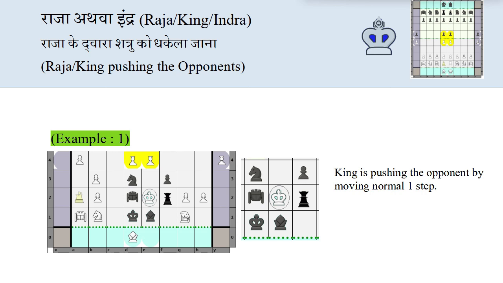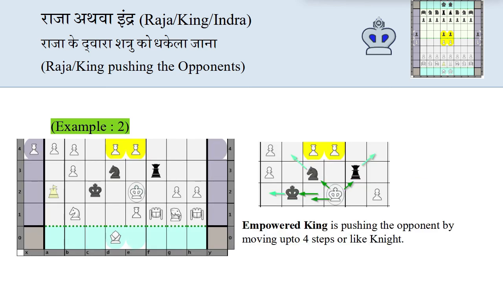In example 1, you can see king is pushing the opponent by moving a normal one step. And in second example, you can see king is empowered by spy. An empowered king is pushing the opponent by moving up to 4 steps or like knight. You can see king is pushing the opponent king by moving 2 steps in the same direction.